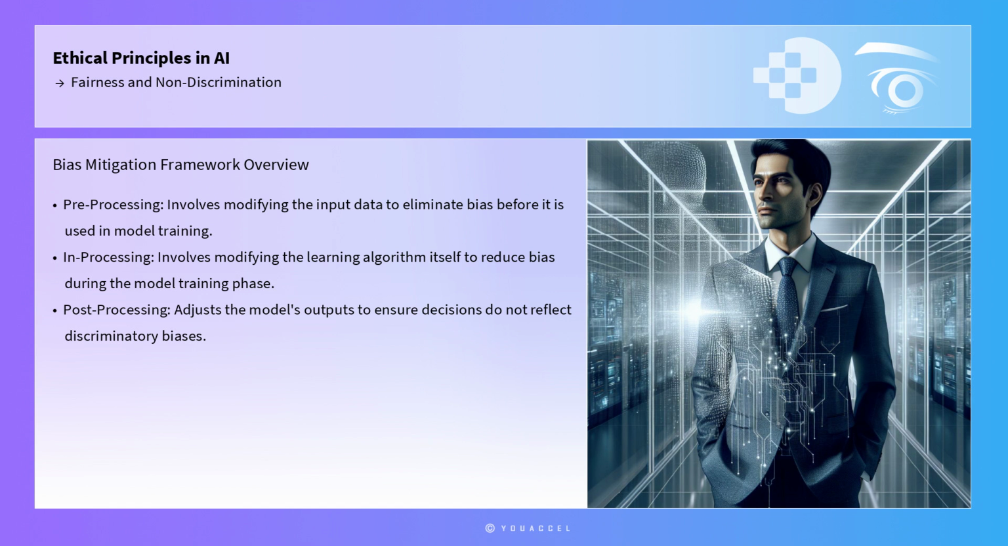In-processing involves modifying the learning algorithm itself to reduce bias during the model training phase. Regularization techniques can be introduced to penalize models that exhibit biased behavior. Post-processing focuses on adjusting the model's outputs to ensure that the decisions made do not reflect discriminatory biases. This is particularly relevant in the context of classification tasks, where thresholds can be adjusted to balance decision outcomes across different groups.